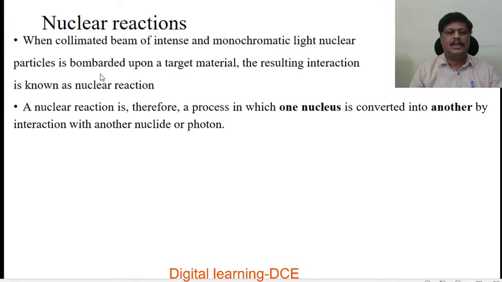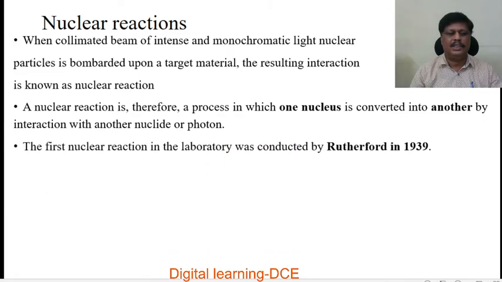One is the bombarding particle, that is the incident particle, and another one is the target material, that is the target nucleus, to result in a nuclear reaction. A nuclear reaction is therefore a process in which one nucleus is converted into another by interaction with another nuclide or photon of certain energy.